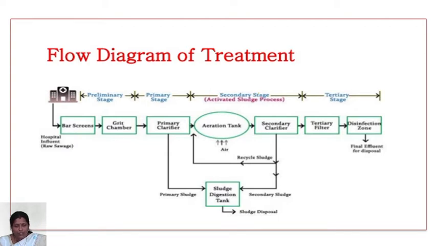The raw water collected from houses, industries, or other municipal sewers first enters the preliminary stage of the treatment process.